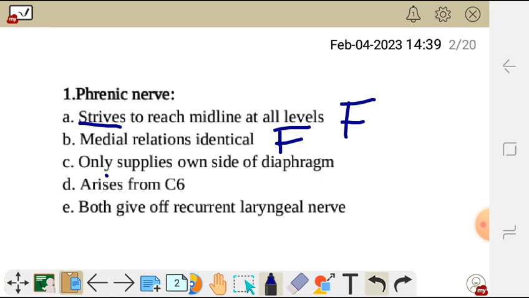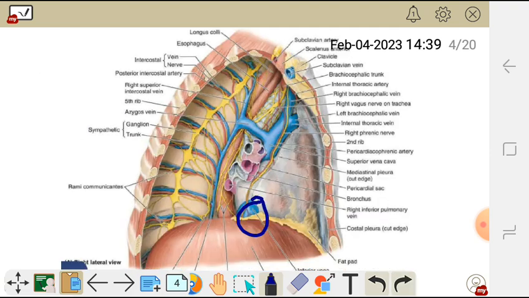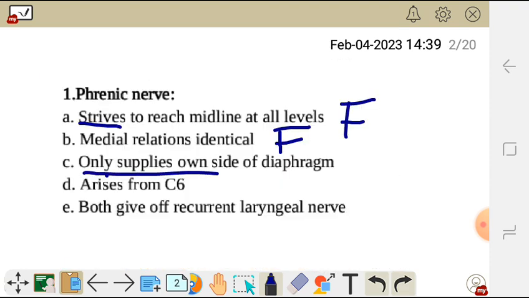The phrenic nerve, they're saying, only supplies one side of the diaphragm. When you look at these diagrams, this is the left phrenic nerve. It innervates, or supplies, the left portion of the diaphragm, and then the right supplies the right side of the diaphragm. So this statement is true: only supplies one side of the diaphragm.